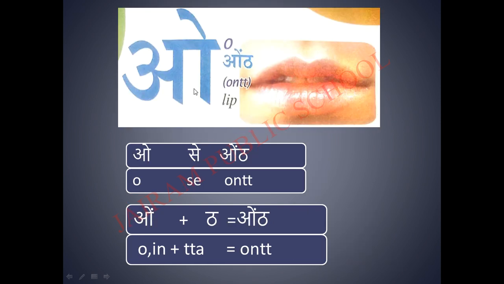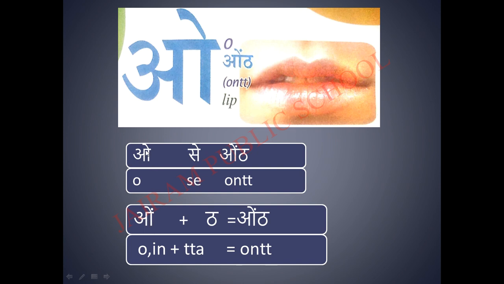The next letter is O. What is this letter? O. O say oshth. Oshth means lip. Oshth means what? Lip. Here, see the difference between this letter and this letter.